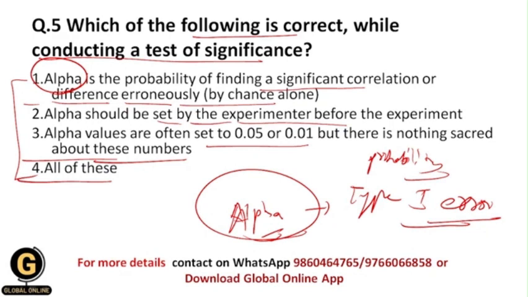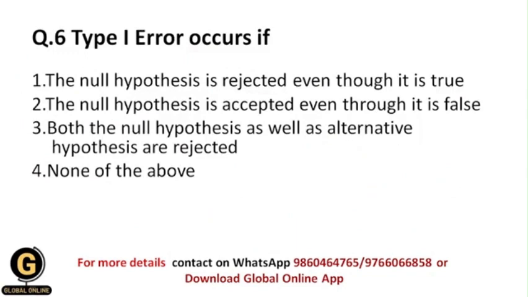All of you getting? And that's why all of these options are correct in regard to the test of significance part. Okay, now next is: type 1 error occurs if. Now this is the easiest question. Whenever you understand exactly what type 1 error and type 2 error are, then you won't fail to answer these questions correctly in your exam.